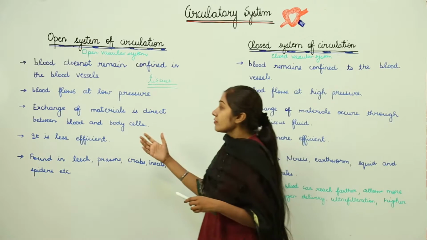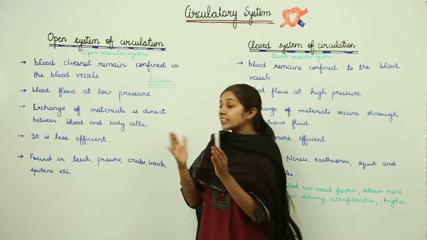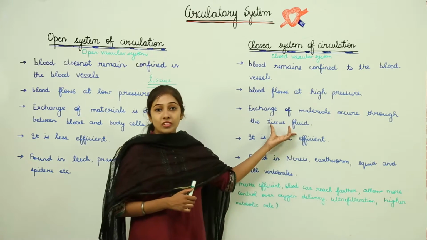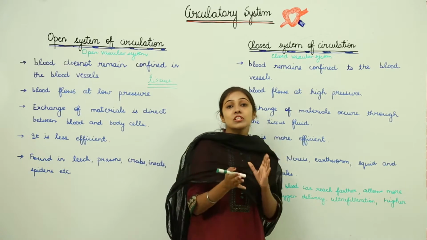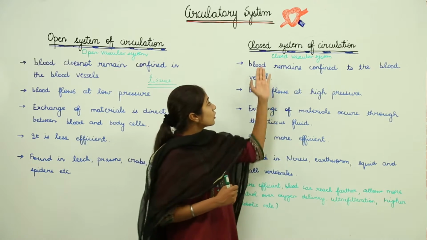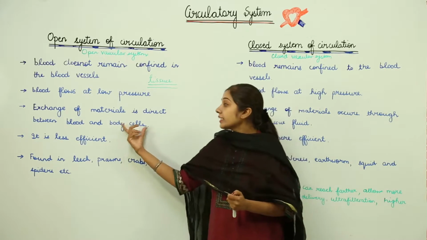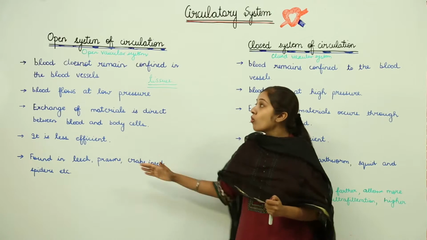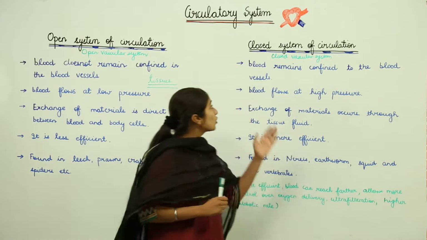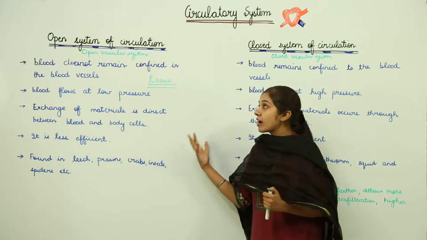Then in case of open system, the exchange of materials is direct between blood and the body cells. But in the closed system, exchange of materials occurs through the tissue fluid. We have seen that there is a relationship between tissue fluid, the lymph vessels and the blood vessels. So overall, the open vascular system is less efficient, but the closed vascular system is more efficient.